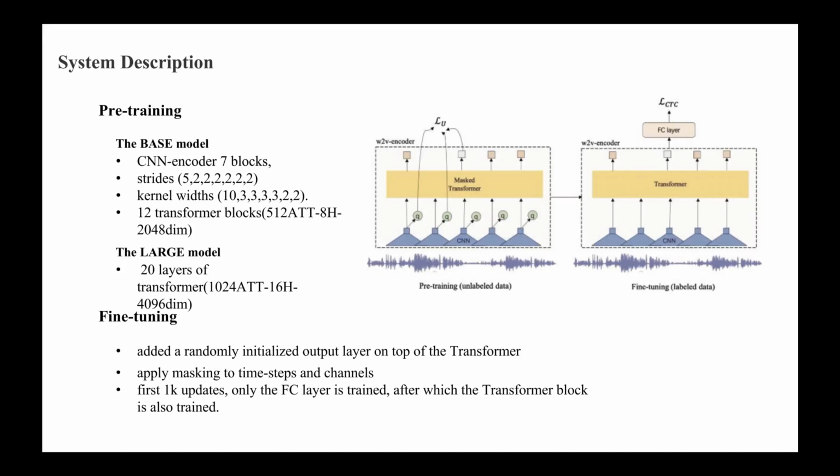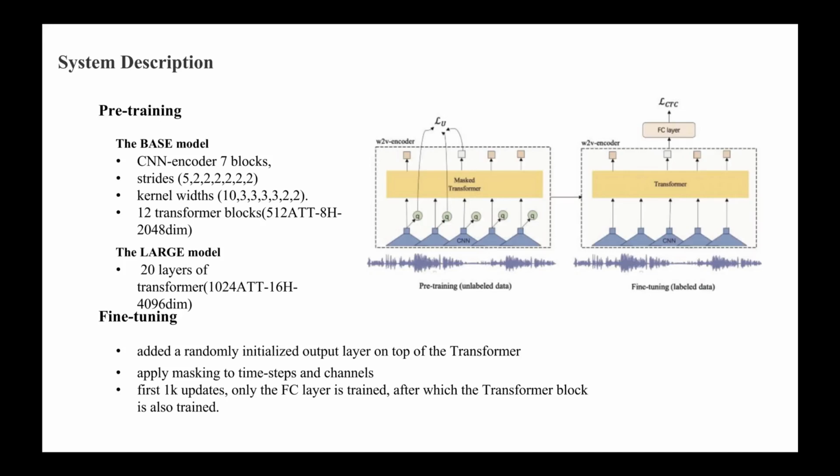We fine-tuned on the transcribed data TLT 2017 with the pre-trained model and added a randomly initialized output layer on top of the transformer to predict characters. The model was optimized with Adam, and the learning rate was warmed up for the first 1,000 steps. We fine-tuned on 8 V100 GPUs. For the first 1,000 updates, only the final output classifier was trained, after which the transformer block was also trained. The feature encoder was frozen during fine-tuning.